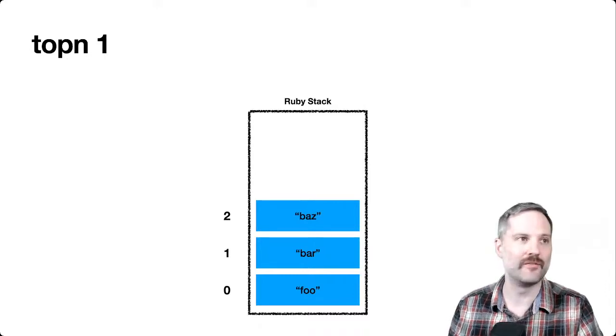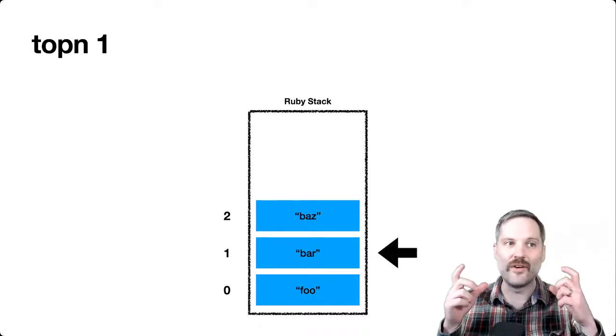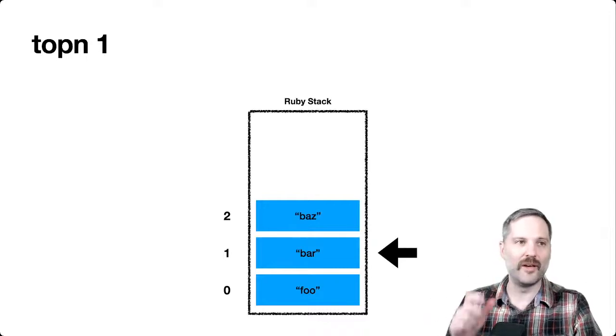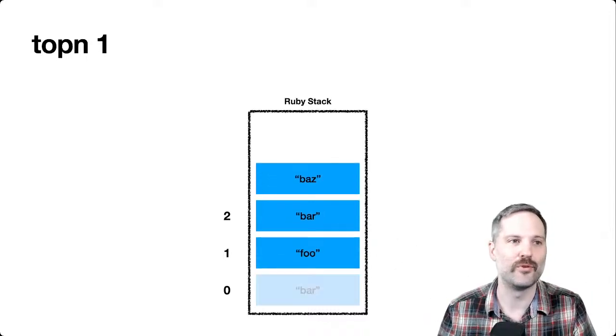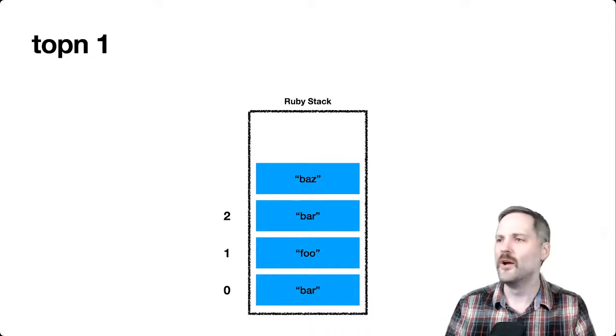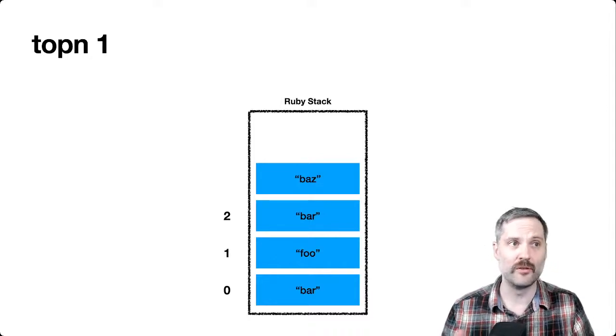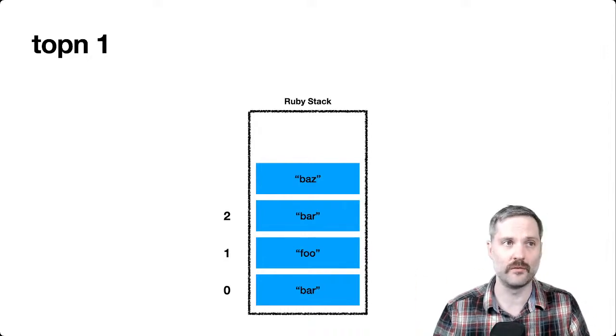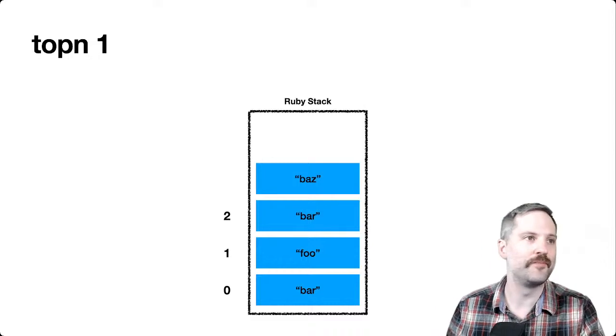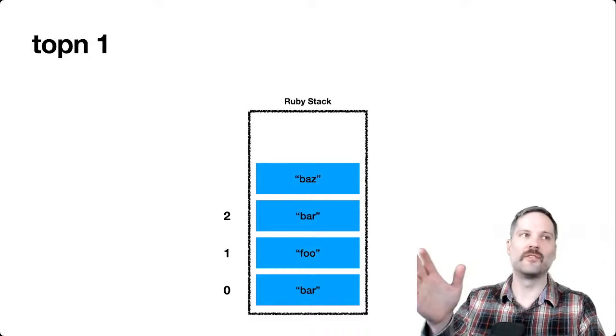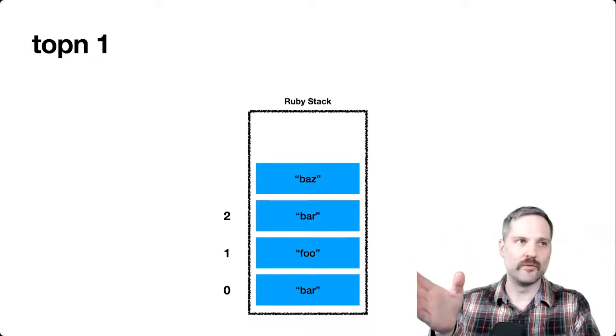The topn instruction is going to take the nth value, whatever that is, grab it out of the stack, and then push it onto the top of the stack. Oh, and by the way, if any of you have questions while I'm giving this presentation, just put them into the chat and I'll answer. Okay, so that was the topn instruction.